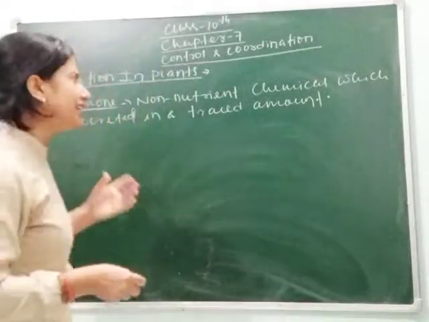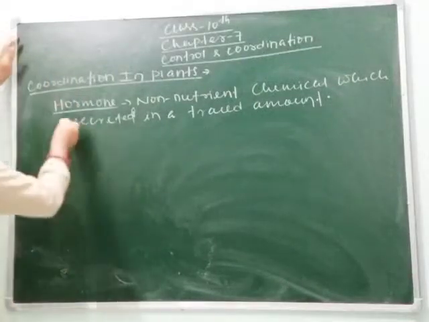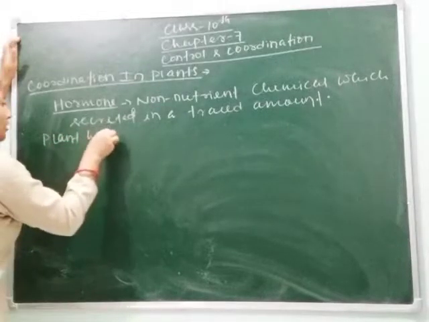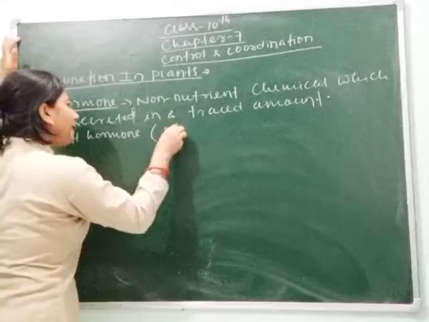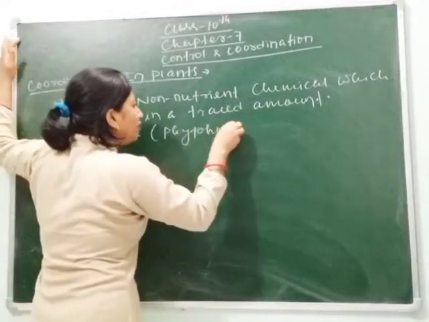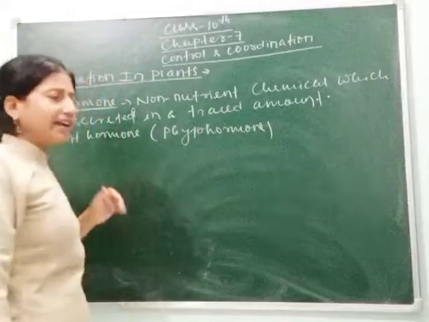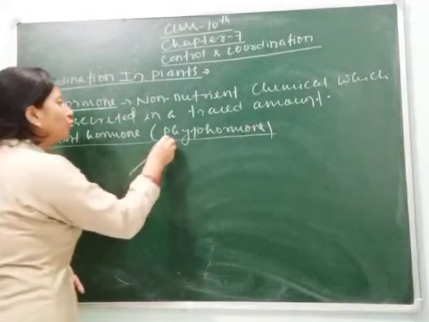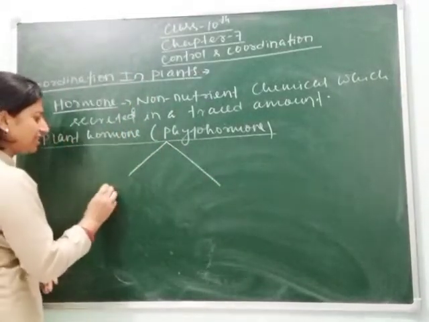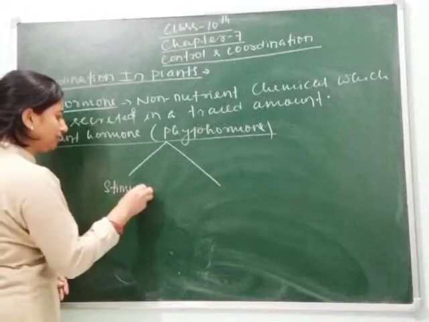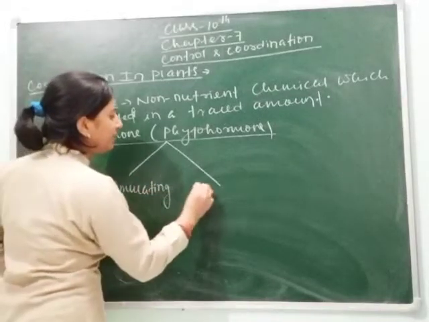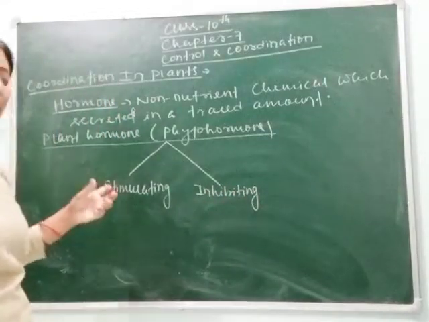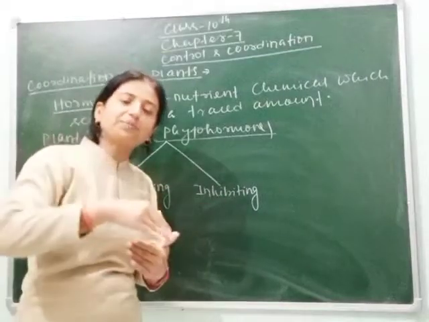So how does this occur? Let's see by taking different examples. Plant hormones are also called phytohormones. Phyto means plant in biology, so a plant hormone is called a phytohormone. Plant hormones are divided into two types: one is stimulating and another is inhibiting. Stimulating means which stimulates the growth, and inhibiting means which stops the growth.